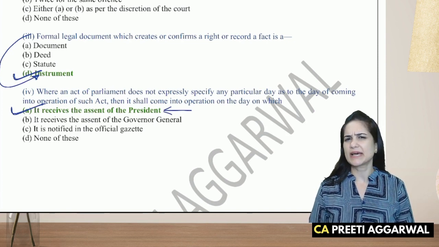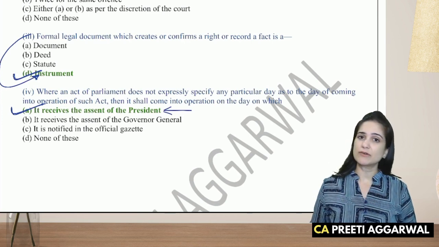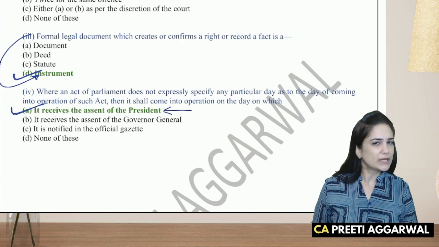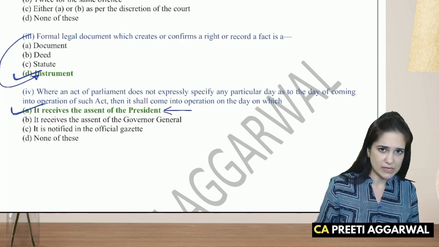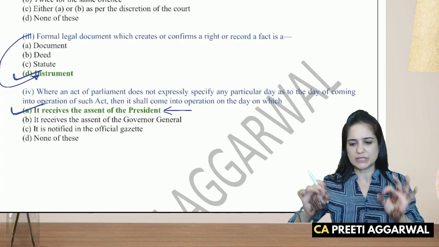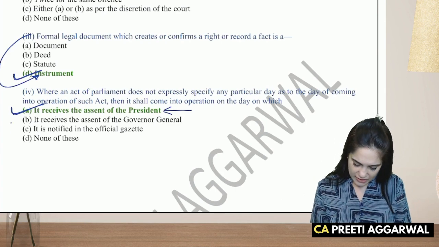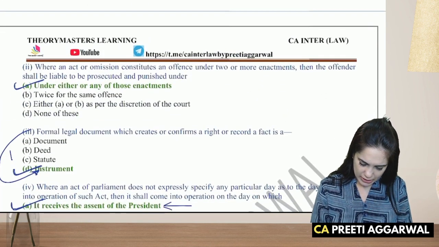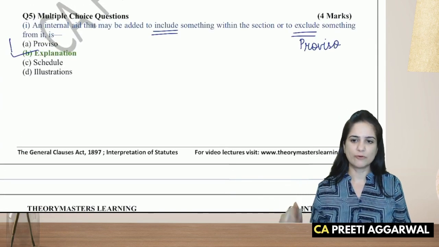Like the Companies Act, it received the assent of the president on 29th August, but it was notified in the official gazette on 30th August. So the day on which it comes into enforcement will be 30th August. But in the act it is written that the day on which it receives the assent of the president. So option 1. So 1 mark for each correct answer, and that will give you a total of 4 marks.